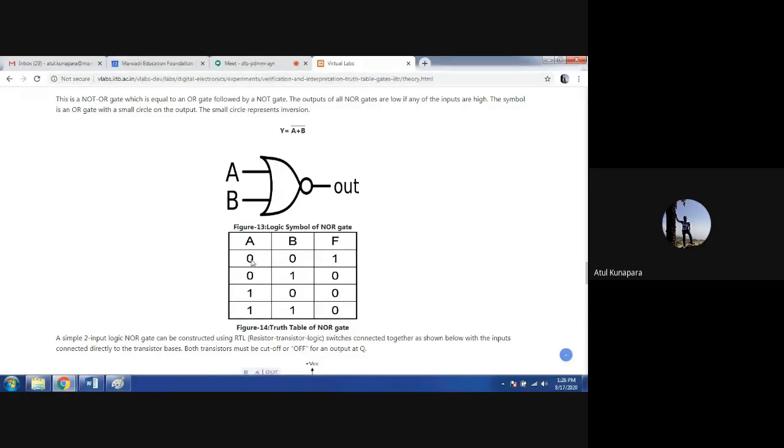That means when A and B both are at 0, your output is logic 1 here, and for any other combination, 0 1, 1 0 or 1 1, your output is going to be logic 0. So this is the NOR operation. This can be realized using 2 gates, OR and NOT. You can first give your inputs A and B to the OR gate, and the output of the OR gate can be given to the NOT gate, so that will perform your NOR operation.